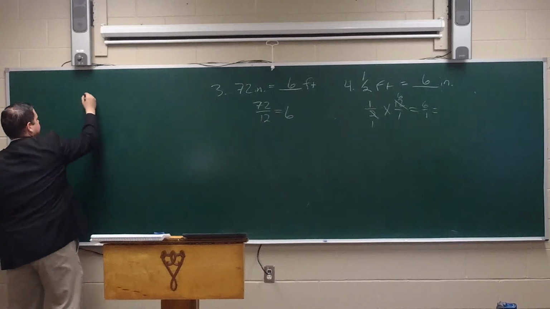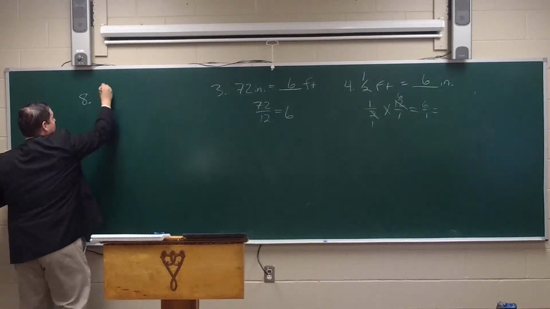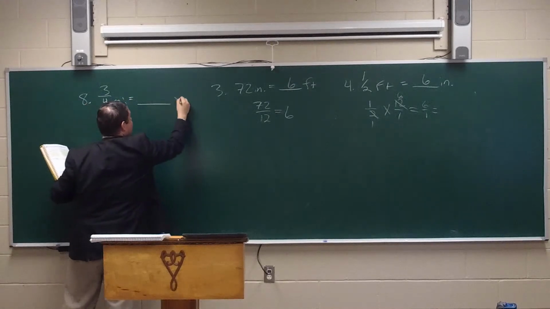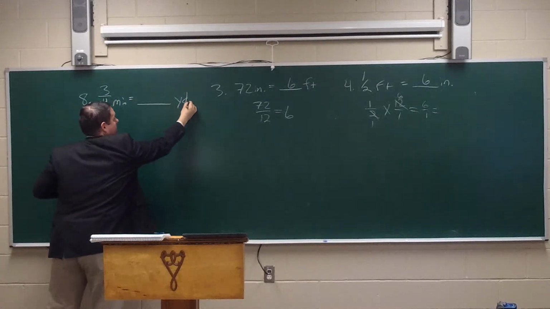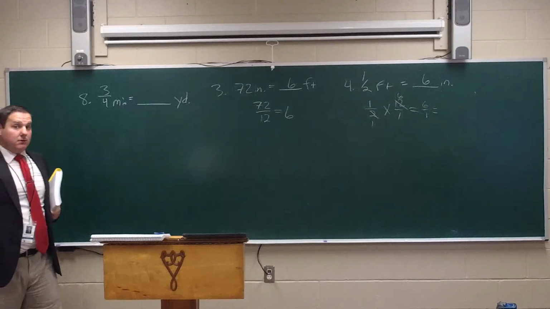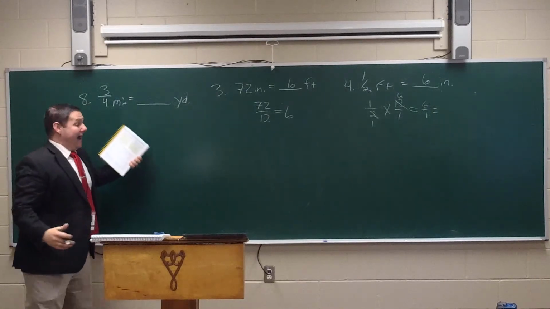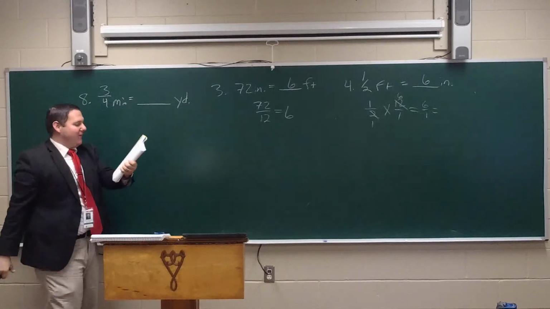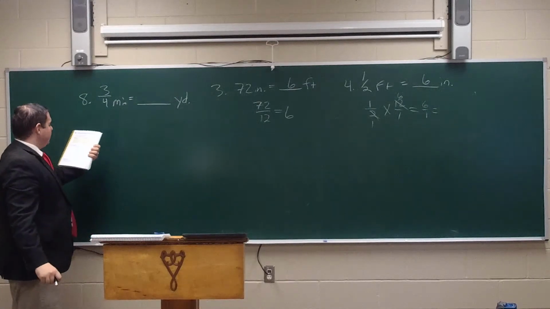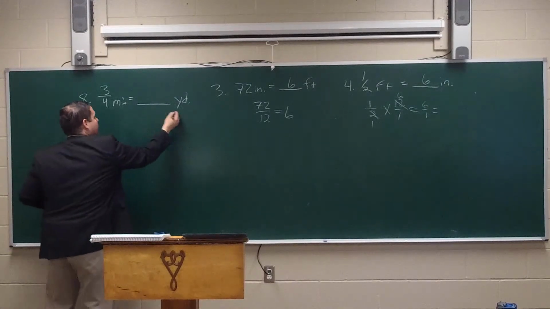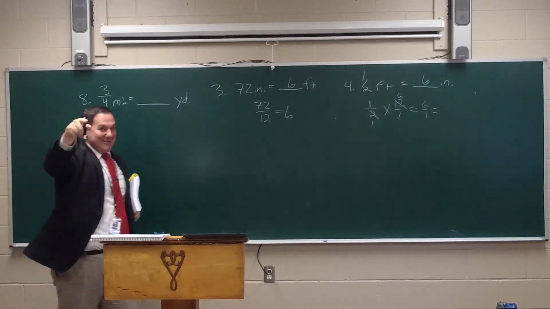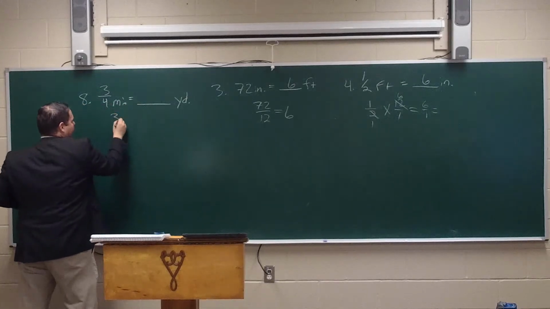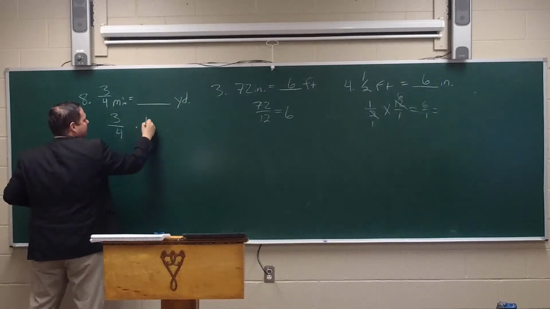Look at number 8. Number 8 says 3/4 mile equals how many yards? Okay, well, let's think. Mile versus yard. We're going from mile, which is larger, to yard, which is smaller. So we're going to multiply. Very good. And in this case, we're going to multiply by how many yards are in a mile. Do you know that? Do you have it memorized? What is it? 1,760. Very good. So we're going to take 3/4 times